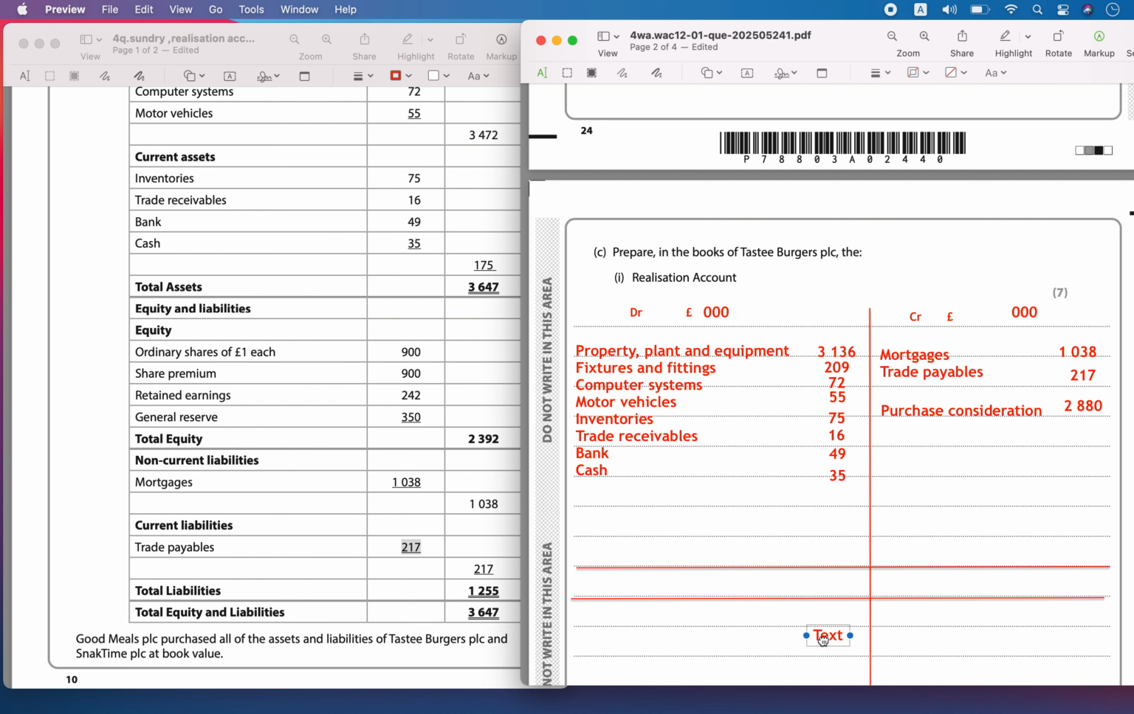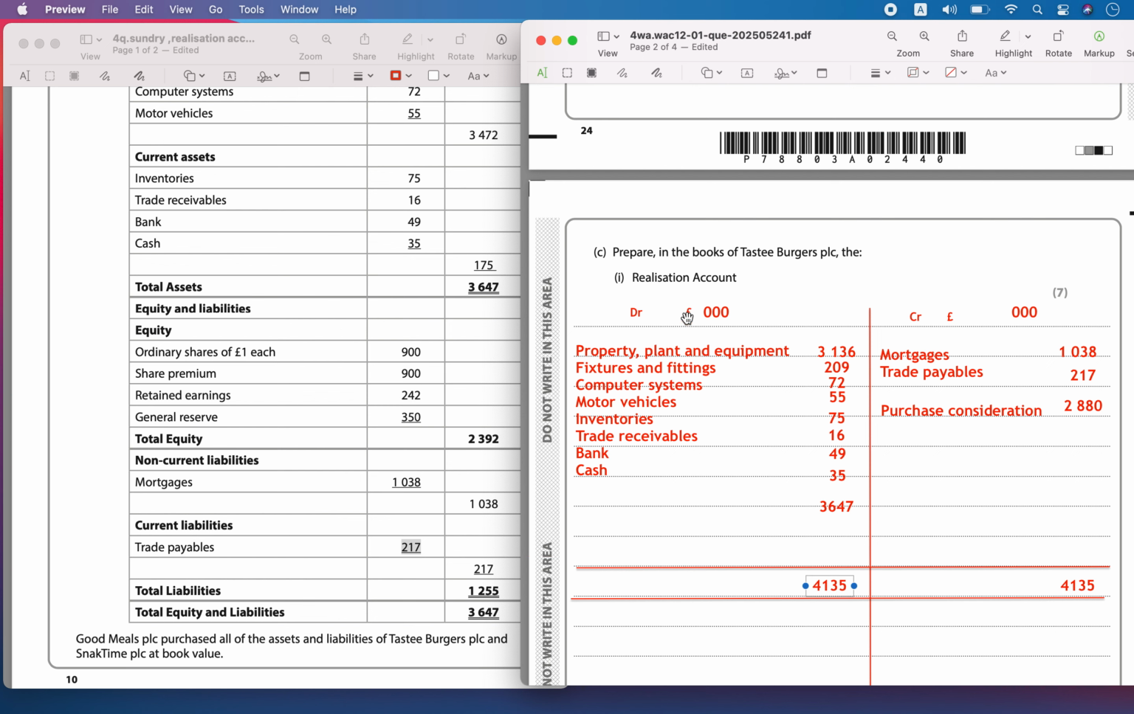So let's add up. 3136 plus 209 plus 72 plus 55 plus 75 plus 16 plus 49 plus 35, that is 3647. Now let's add mortgages, trade payables and purchase consideration: 1038 plus 217 plus 2880. The value is going to be 4135. Now we can see that the credit side value is greater than the debit side value.